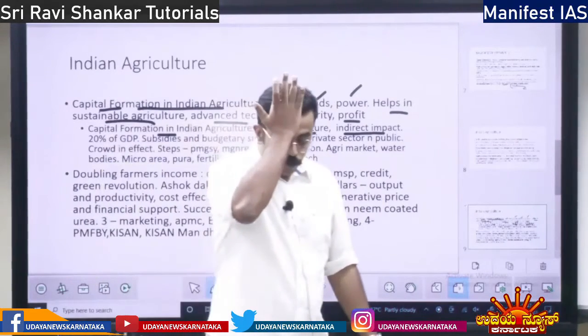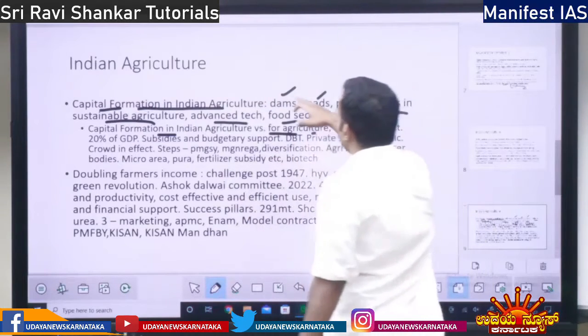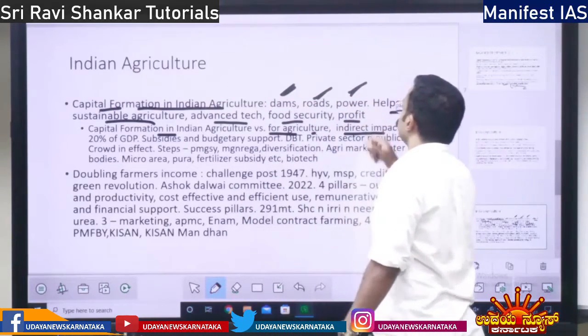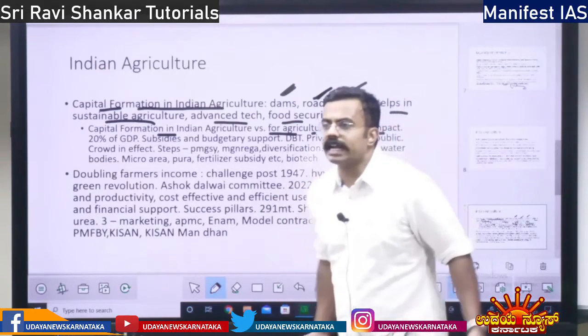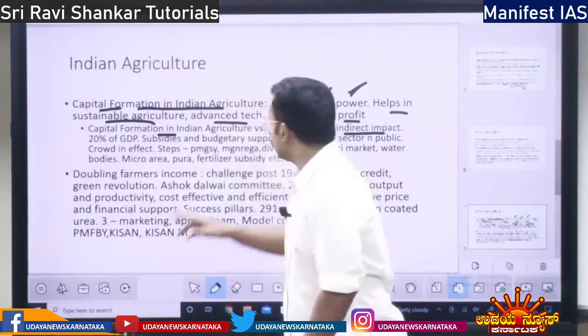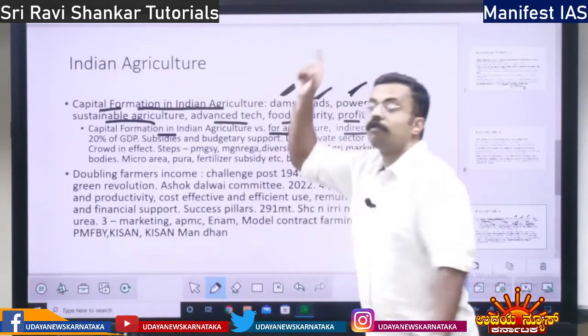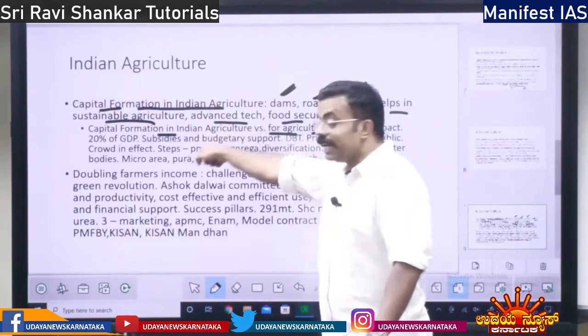Capital formation for agriculture means what? All these things, dams, roads, power, are indirect, right? We are not directly giving capital to farmers. We are indirectly supporting them. That is capital formation for agriculture.